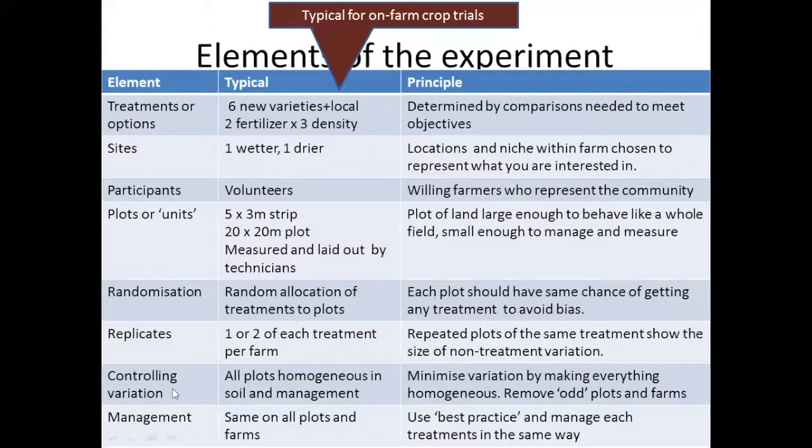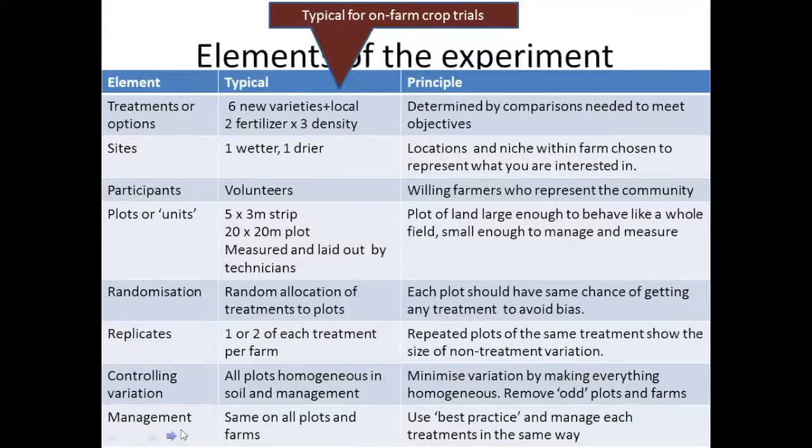We take steps to control variation. So the idea is that all plots, typically we try and make sure that all plots are homogeneous in terms of soil. And the principle is to minimize variation by making everything homogeneous. You wouldn't use odd plots which are not typical. You wouldn't include those in an experiment.